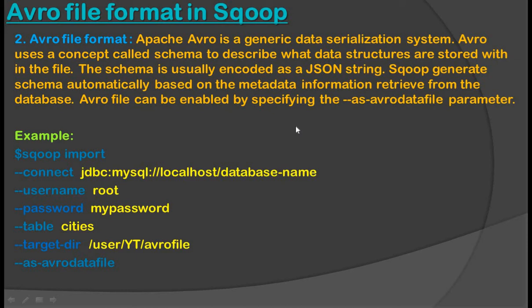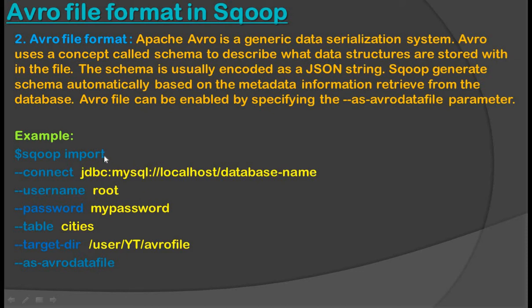An Avro file can be enabled by specifying the --as-avrodatafile parameter. So this is the example. In this example we can see that we are going to import the city table records and store them at this location, and this file we have mentioned as an Avro file.